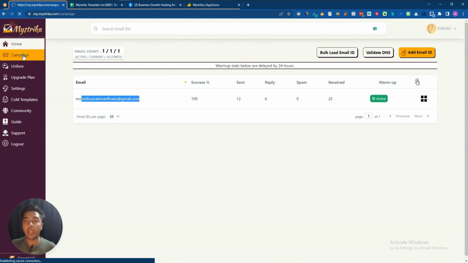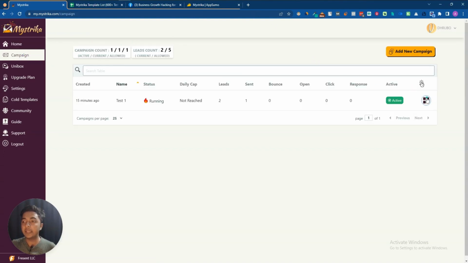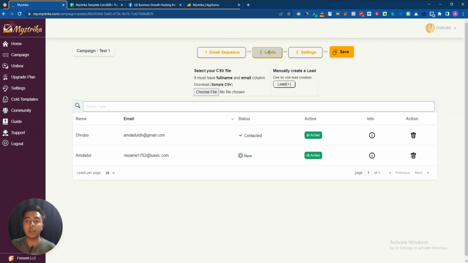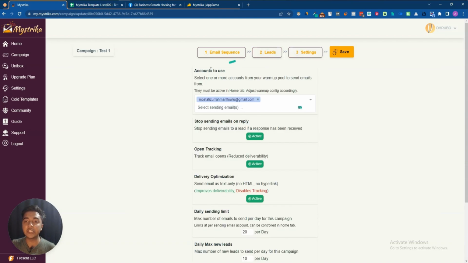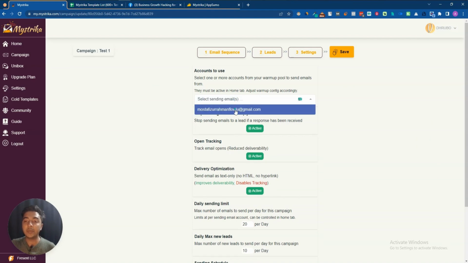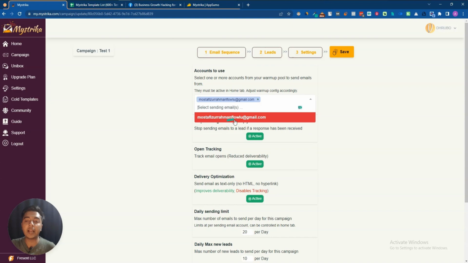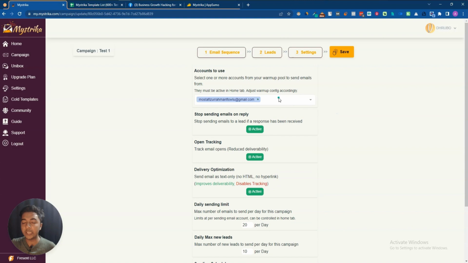Now let me go to this campaign section again, and then if I go to edit campaign section again, we have explored our sequence. This is our email sequence, and we have explored our leads section. Now if I go to the setting section, here you can select from which email you want to send the email basically. That means from which email account you want to use to send the email. And in my case, I have only one email account connected here. That's why I can select only one email account. But in your case, if you have multiple email addresses connected here, you can use any one that you need basically.